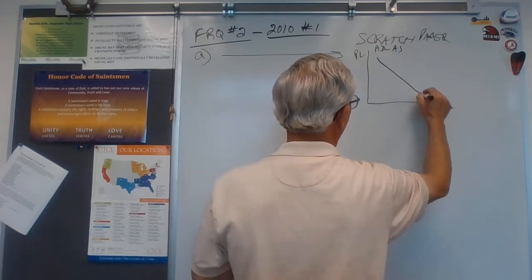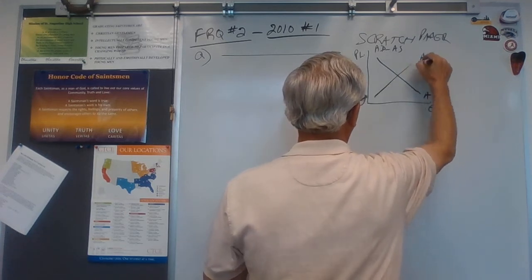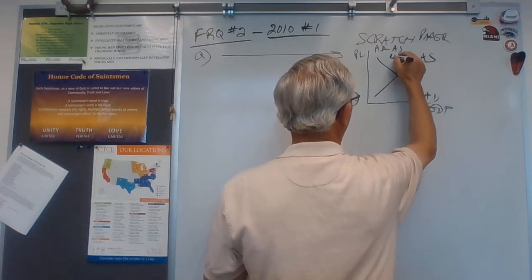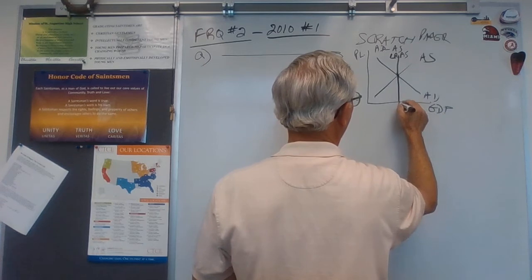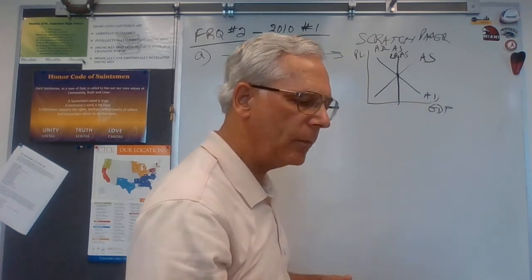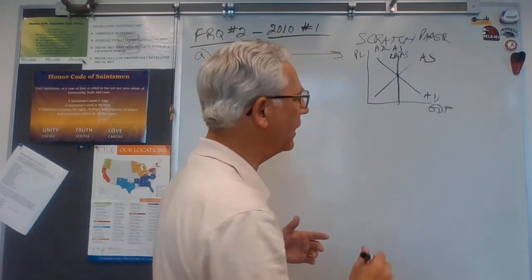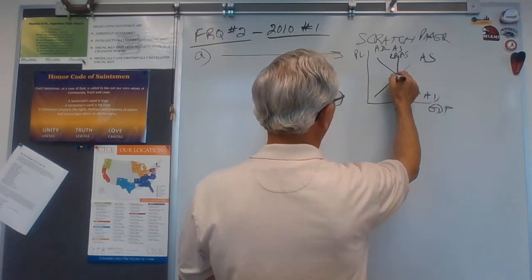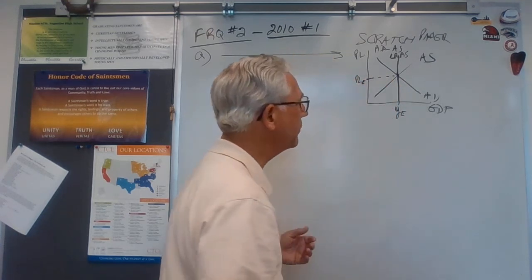We've got aggregate demand, short-run aggregate supply, and we're in long-run equilibrium. So there's our LRAS. And they wanted us to label this price level PLE and YE. So this is Y or output E, equilibrium, and price level E. Okay? All right.